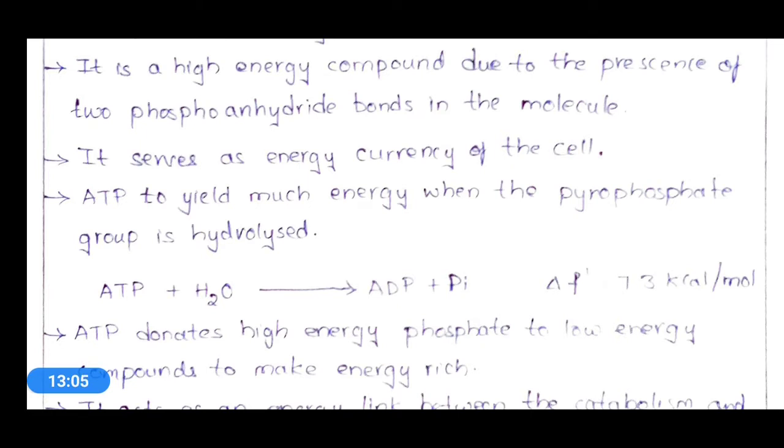any removal of a phosphate group will lead to the release of a high amount of energy. Whenever an ATP molecule is hydrolyzed to ADP by removal of one phosphate group as inorganic phosphate, with one water molecule, there is a release of 7.3 kilocalories per mole of energy.